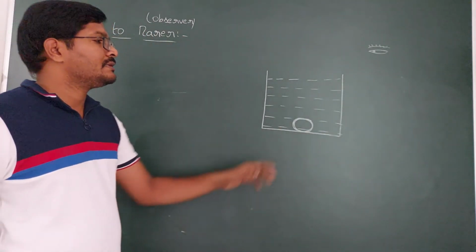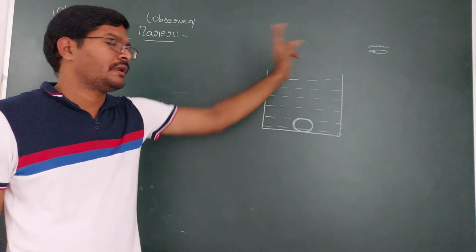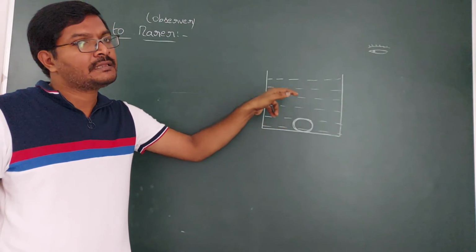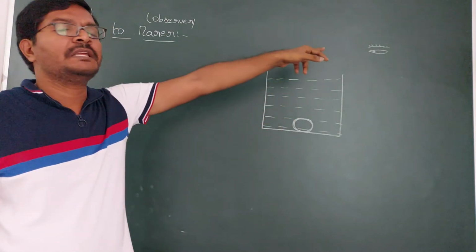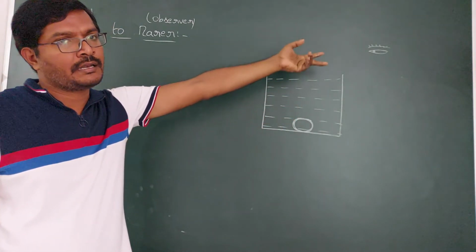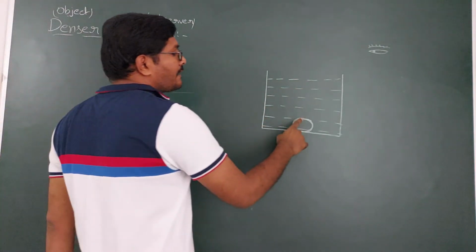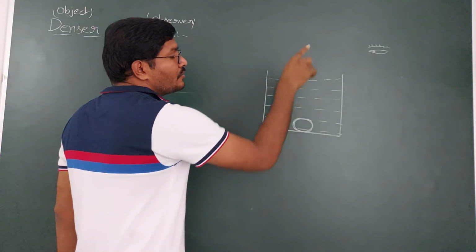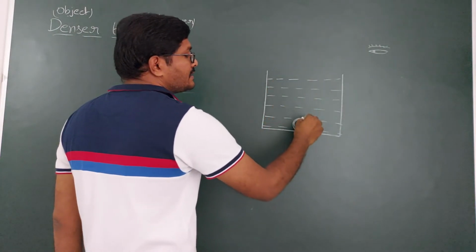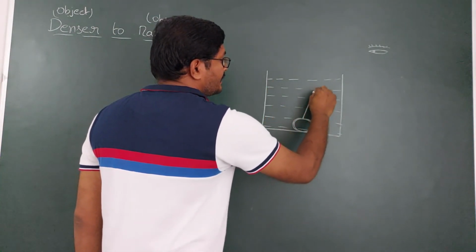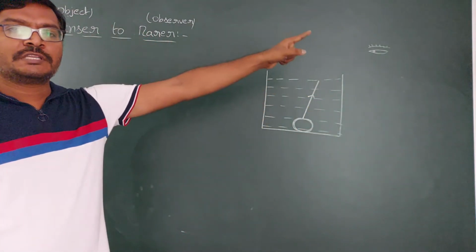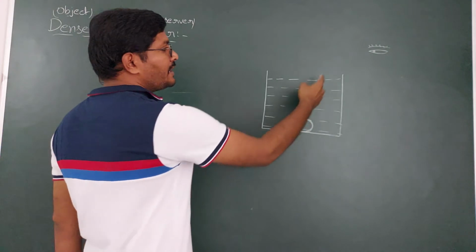So actually this is the object, and there is the observer. The object is placed in water, which means it is in the denser medium. The observer is in the air, that is in the rarer medium. So light travels from object to observer, that is from denser to rarer, water to air. If I take an incident ray in this direction, from object to observer, then it is traveling from denser to rarer.